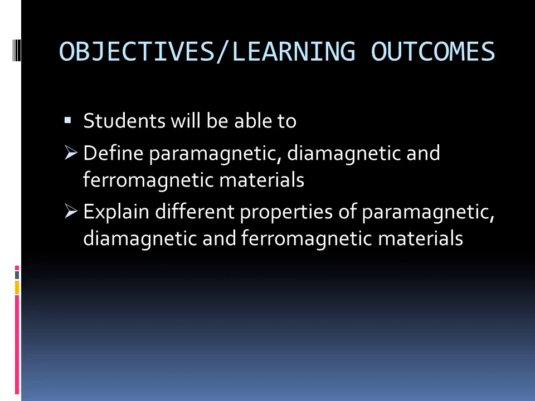So, the objectives are, by the end of this lecture, all of you will be able to define paramagnetic, diamagnetic, and ferromagnetic materials. And all of you will also be able to explain different properties of paramagnetic, diamagnetic, and ferromagnetic materials.